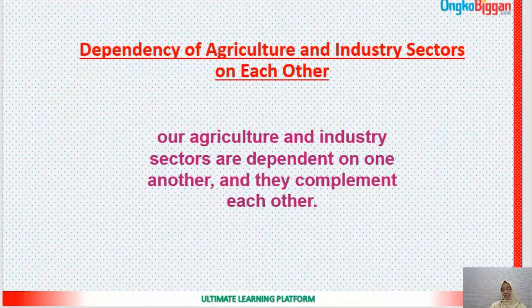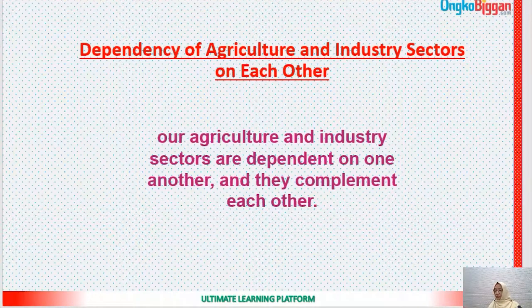And as the purchasing capacity of the farmers increases, because their income is increased, the demand for industrial products also increases. Whenever farmers have money in their hand, they will tend to invest more in their agriculture, which helps the expansion of the industrial sector as well as the agricultural sector.